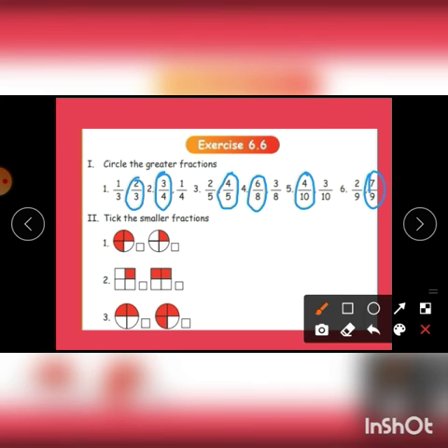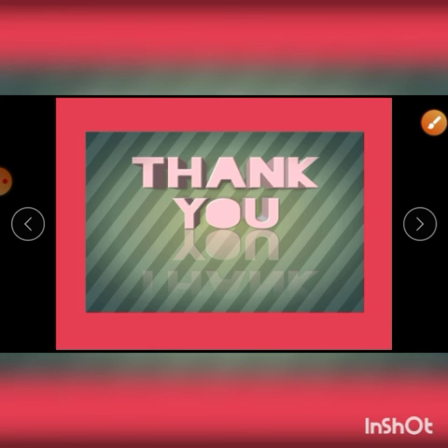Take the smaller fractions. Here this one is the smaller fraction. Here 3 parts are shaded out of 4. Here 1 part alone is shaded out of 4. Here 1 part alone is shaded out of 4. Here 2 parts are shaded out of 4. So which is the wrong one? Here it is the smaller one. So out of 4, here 2 have been shaded. Here 3 are shaded. So we want to put a tick mark here. Thank you, children.